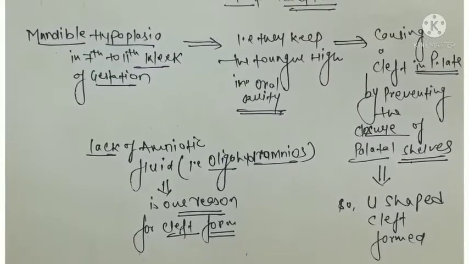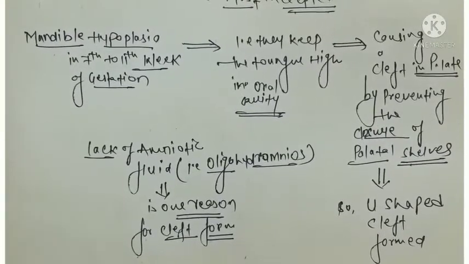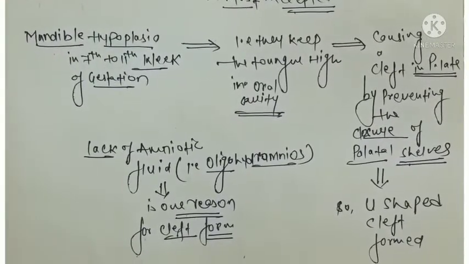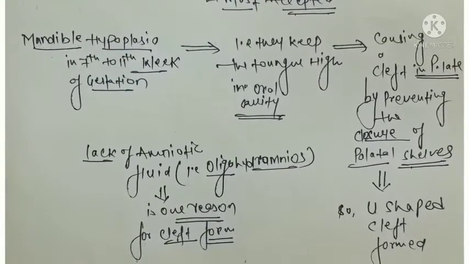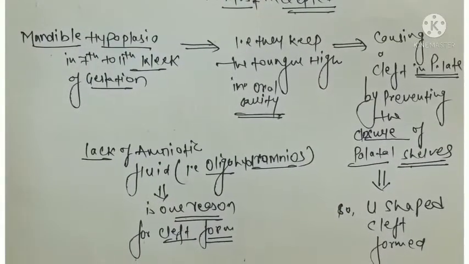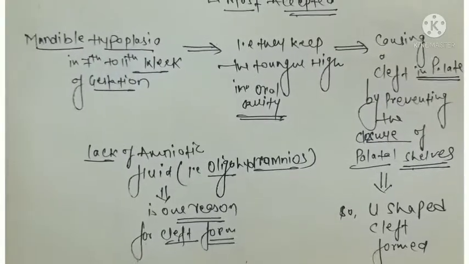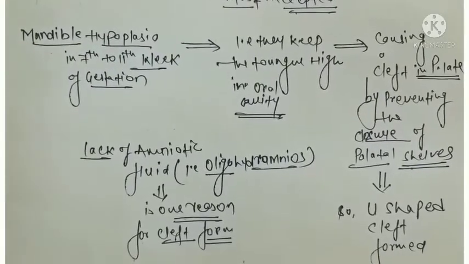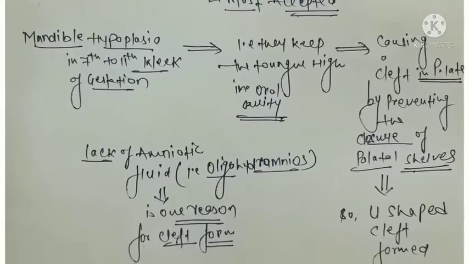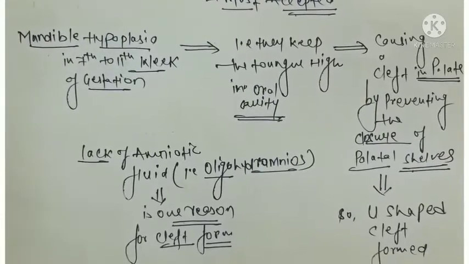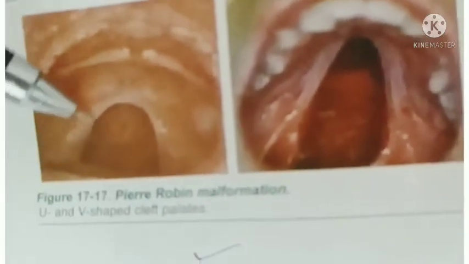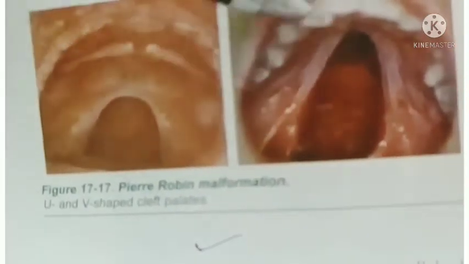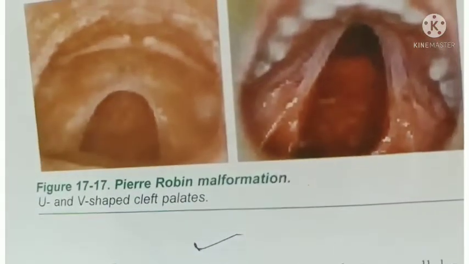Another thing told in the mechanical theory is oligohydramnios, the lack of amniotic fluid. It can also be one of the reasons for cleft palate formation. Now see the picture of how the cleft palate is formed in Pierre Robin syndrome. You all are seeing here that this cleft palate has formed because the tongue was attached here.